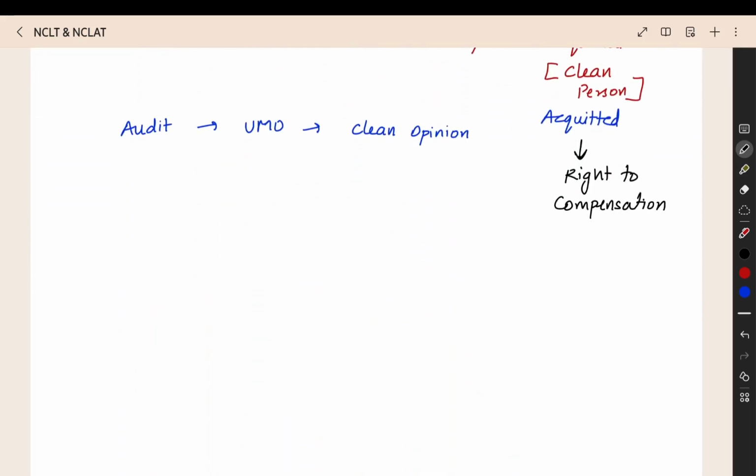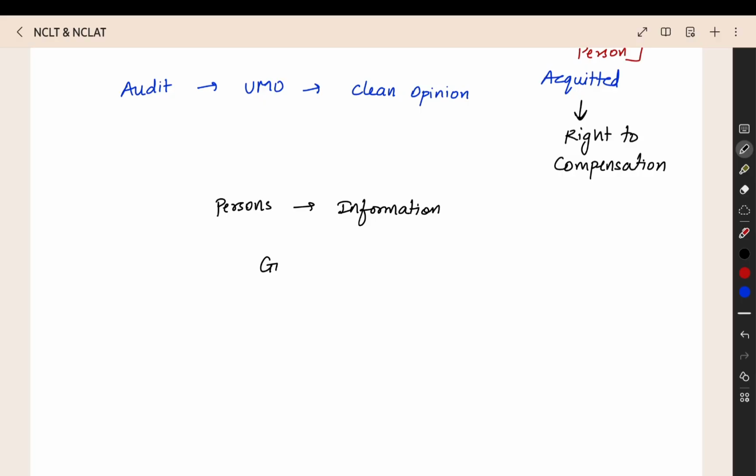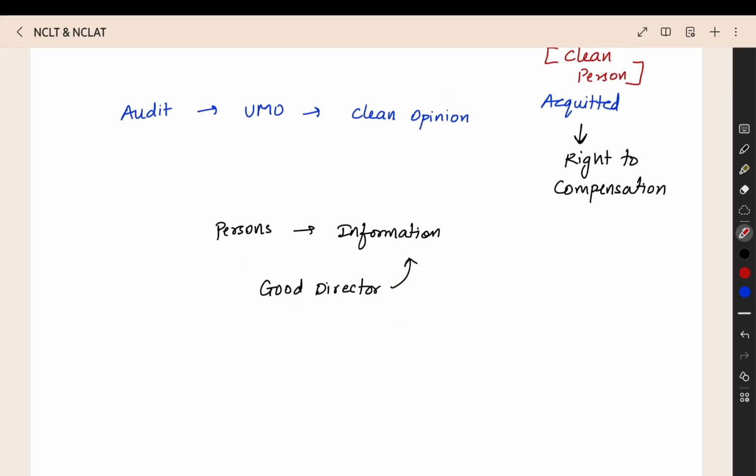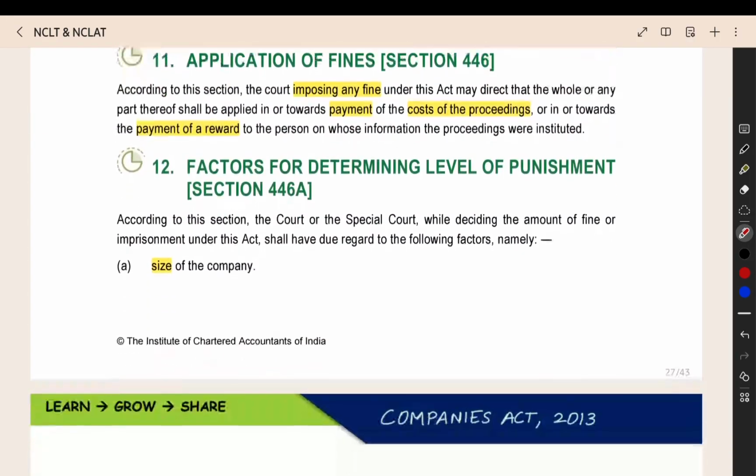So, like we will have some persons who will be giving the information. In one company, some board of directors will be there. Some directors will be doing some illegal things. Then the good director in the company will give the information to the government or the investigating agency. They will be called the person who is giving the information. To this good director, we will give the amount as the reward, whatever the amount or fine we are collecting.